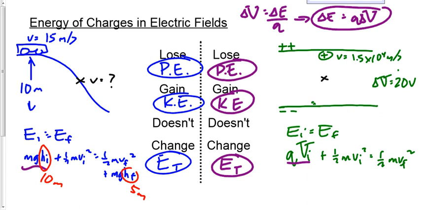Do we have potential when it's halfway across? Yeah, except it's QV potential, not MGH potential, right? What would the initial potential be there? What would the initial potential be in this question? 20 volts. What would the final potential be? Nope, not 20 volts. 10 volts. We've gone halfway across, right? Make sense?